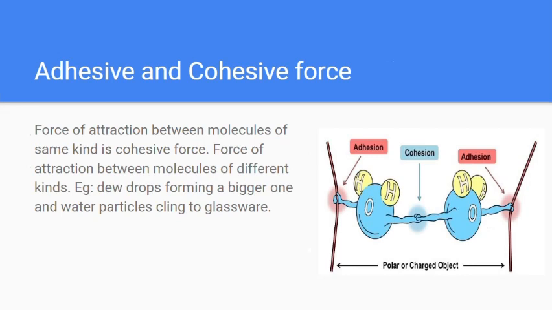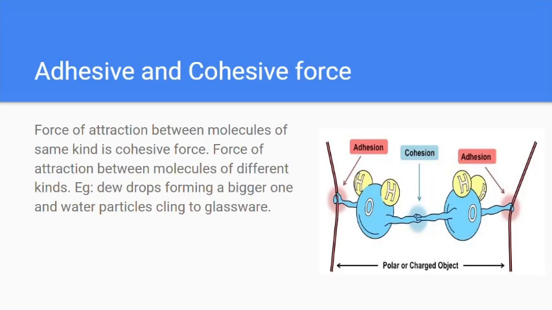In this we will be talking about something new: adhesive force and cohesive force. The force of attraction between molecules of the same kind is the cohesive force. The force of attraction between molecules of different kinds is adhesive force. I'll give you one example for each. For cohesive force, dewdrops forming a bigger one is cohesive force.